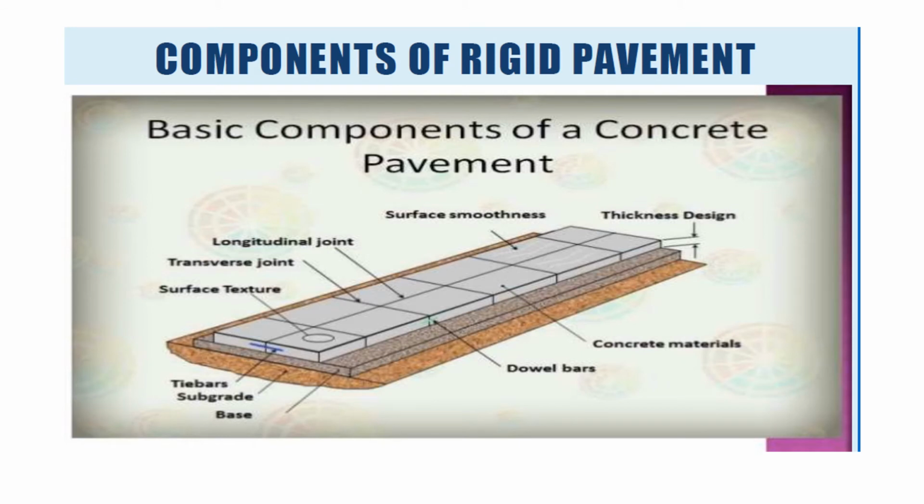This figure shows the basic components of concrete pavement. The different joints are shown here: longitudinal joint, transverse joint and tie bars, and this is the subgrade base, and here dowel bars, concrete material, and this one is the thickness design, which is designed based on IRC code book 58.